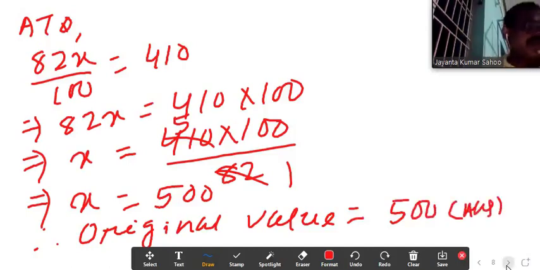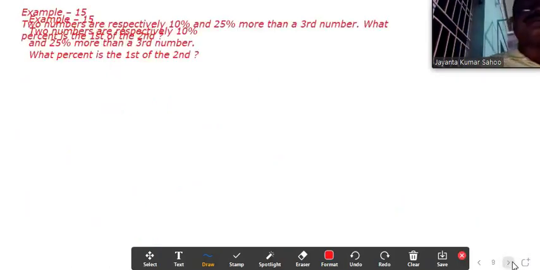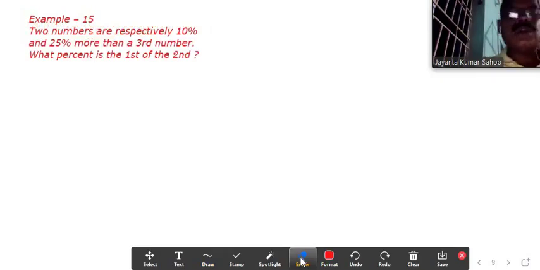Children, next come to example 15. Look here: two numbers are respectively 10% and 25% more than a third number. What percent is the first of the second number?